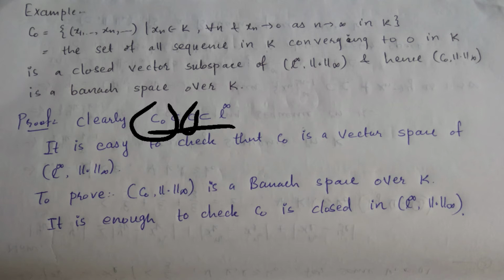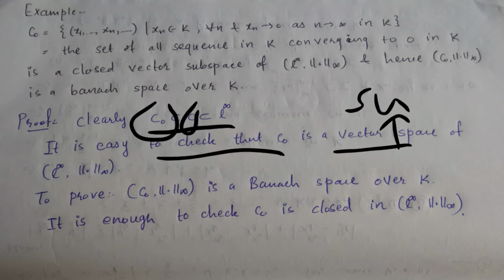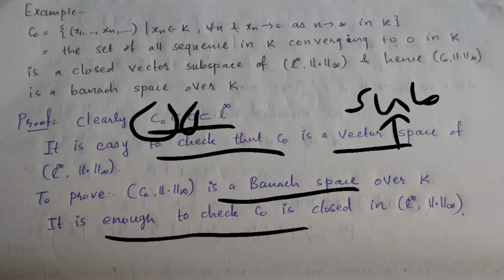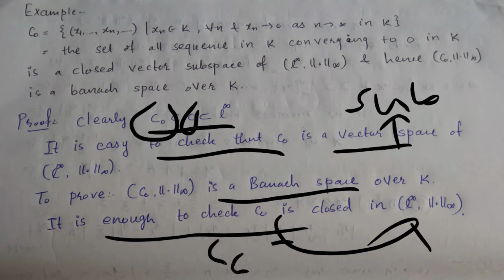And it is easy to check that C0 is a vector subspace of L infinity with the infinity norm. So what remains to prove is that C0 with this norm is a Banach space over K. For that it is enough to check that C0 is closed in this space, because C0 is a subspace of L infinity, right?